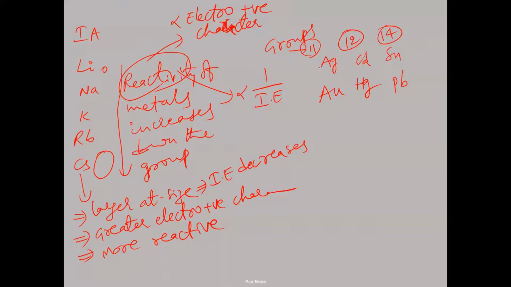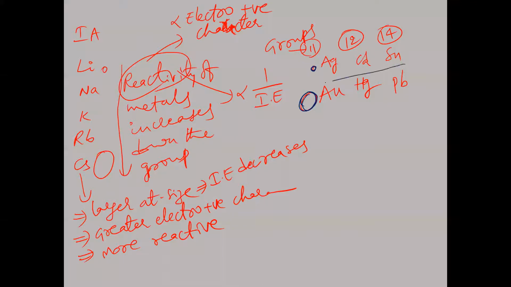In this case, from top to bottom, from silver to gold, the size will increase. So when the size of silver is less, the ionization energy should be less for gold. But what happens is that gold has higher ionization energy. Whenever ionization energy is greater, the reactivity will be lesser.